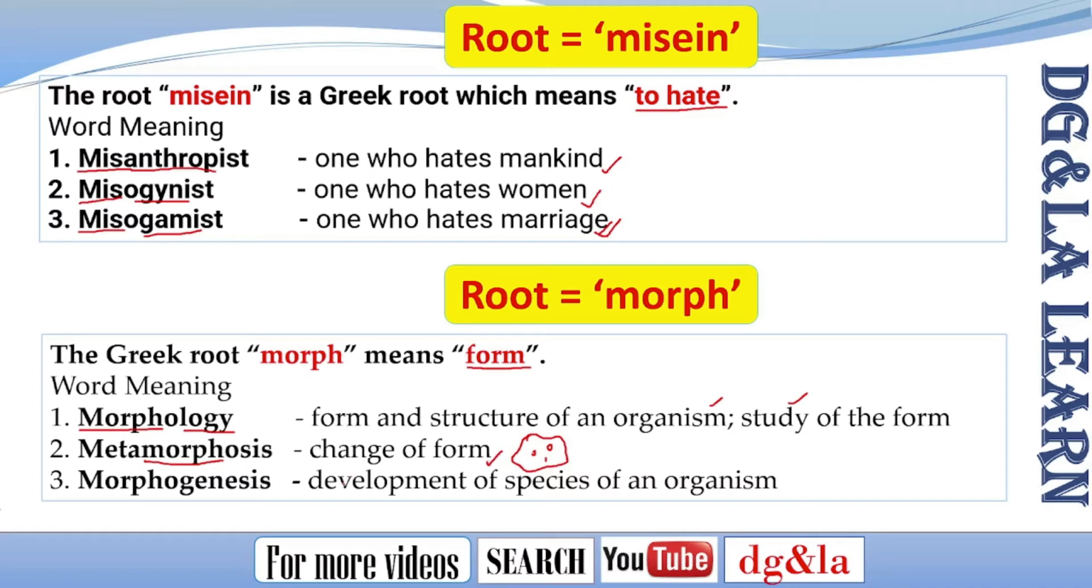The next one is morphogenesis. Morphogenesis gives the development of species of an organism. In biology, we can say it is the differentiation of tissues and subsequent growth of the structures in an organism. In such cases, we call it morphogenesis. So these are some of the words that belong to the root morph. Moving on.